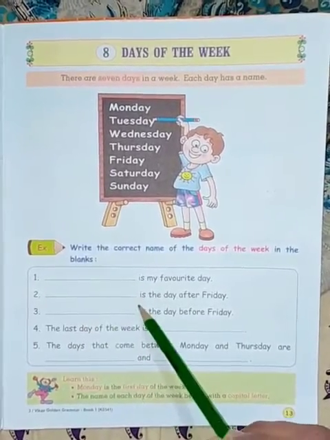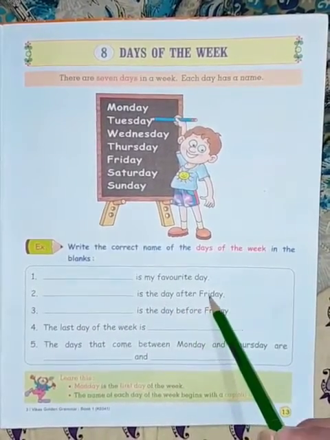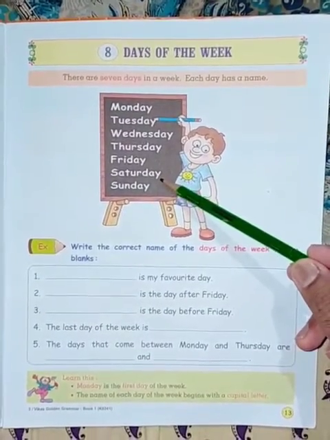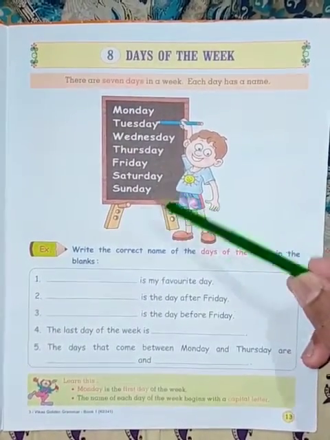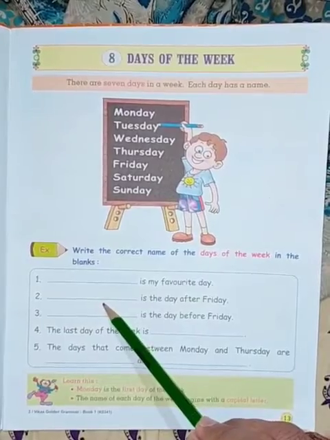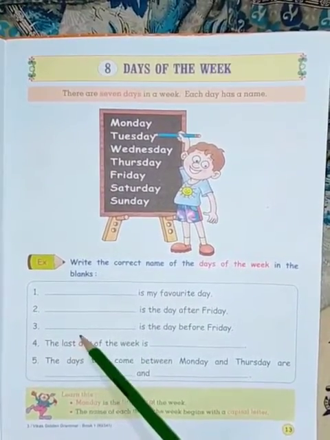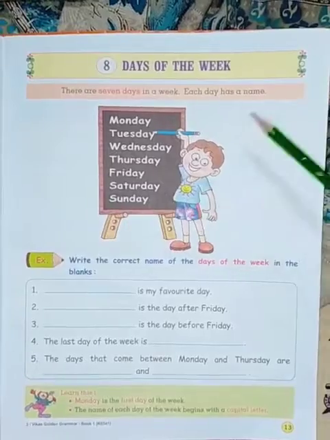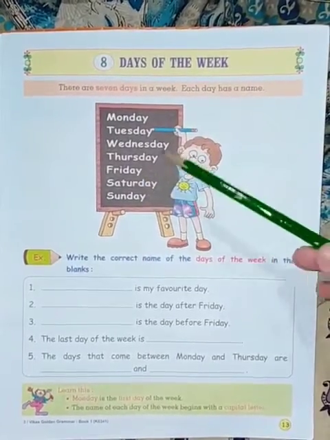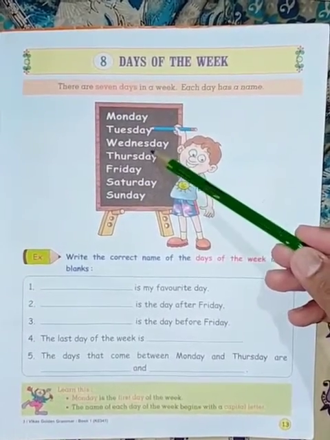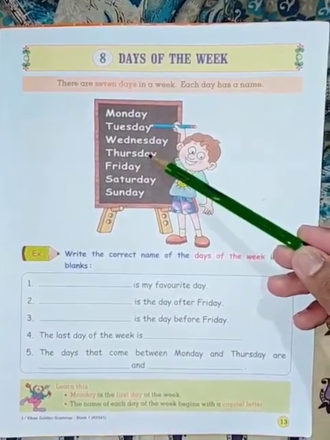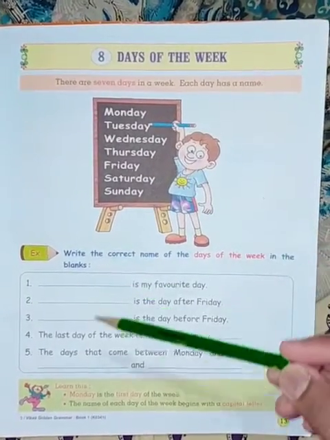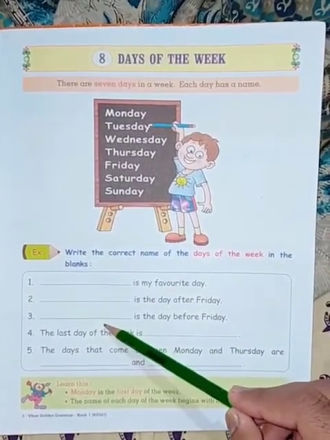Then, dash dash is the day after Friday. Which day comes after Friday? Saturday. So you have to write Saturday here. Then, dash dash is the day before Friday. Before means earlier. Which day comes before Friday? The answer is Thursday. So you have to write Thursday here.